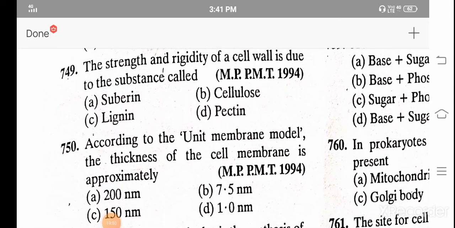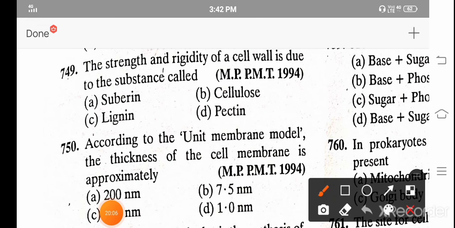The strength and rigidity of the cell wall is due to the substance called A. Suberin, B. Cellulose, C. Lignin, and D. Pectin. And the correct answer is C. Lignin.